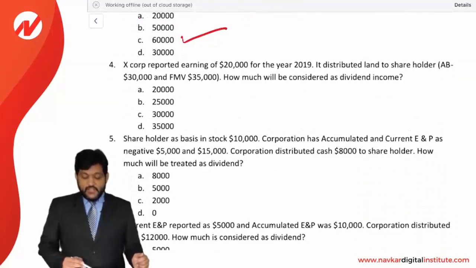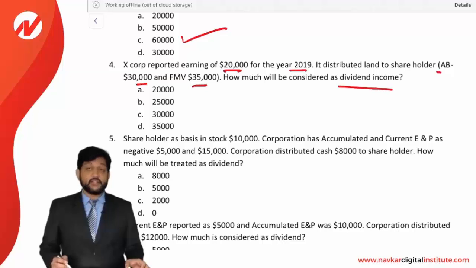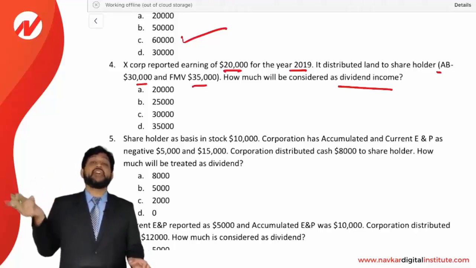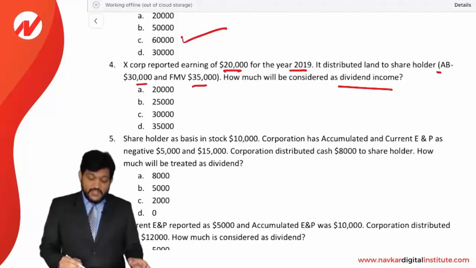Next, X corporation reported an earning of 20,000 for the year 2019. It distributed land to the shareholder whose adjusted basis is 30,000 and FMV is 35,000. How much will be considered as dividend income? The property is distributed to the shareholder, so there is a gain and the gain will be added to the E&P first. Right now your E&P is 20,000. The gain is 35 minus 30, which is 5,000. So your E&P will now become 25,000.